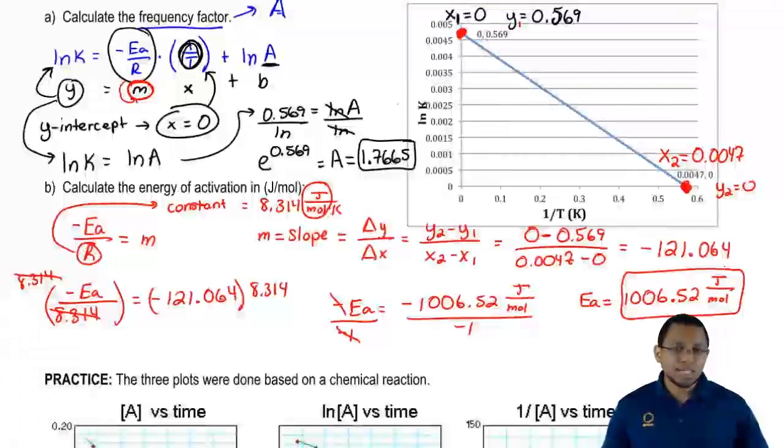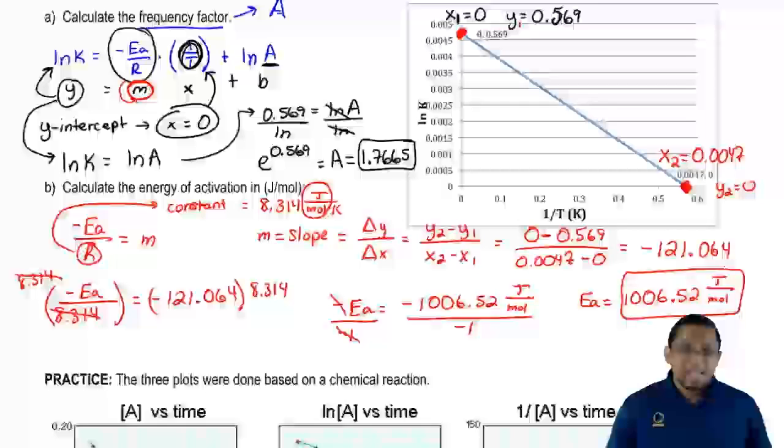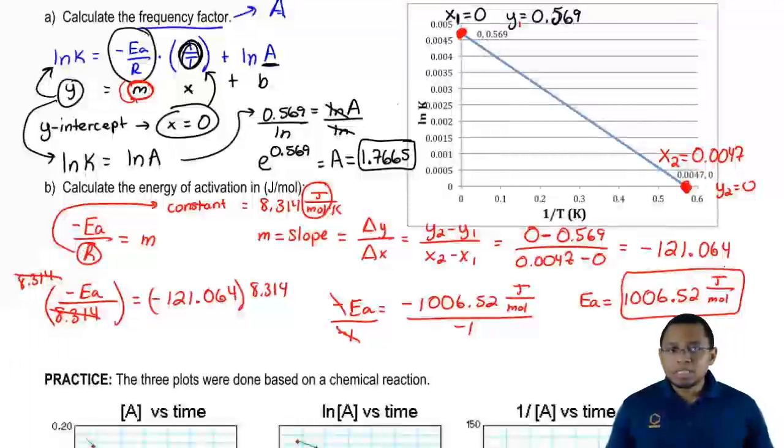Don't worry, these two questions were a bit of a challenge. I did that intentionally, just to show you how we can manipulate the Arrhenius equation towards a potential graph. Even though you may not see something like this in lecture, you most definitely would see some variation of it in lab. So it's always good to remember the techniques we've used here.